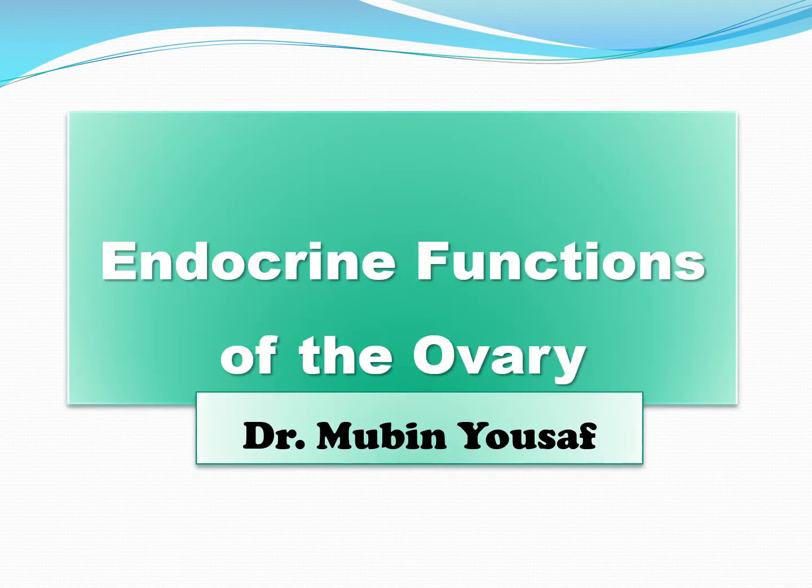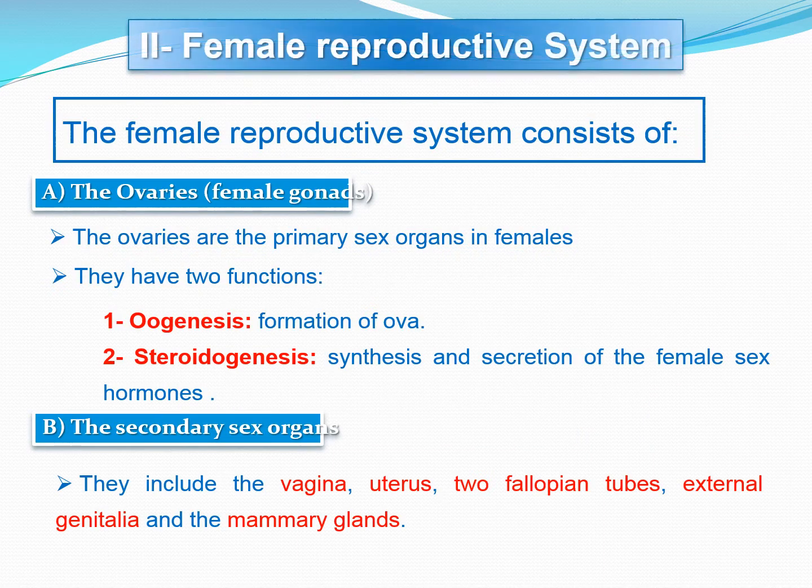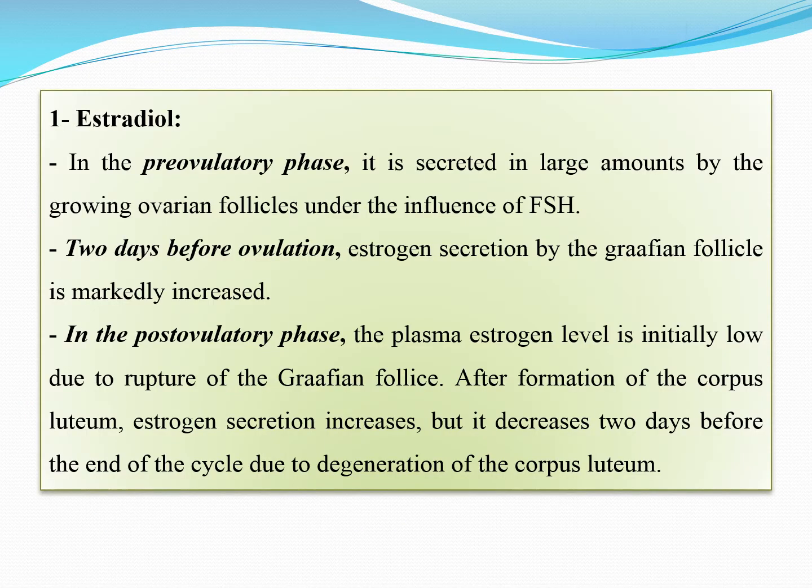Let us describe today the new topic, that is the endocrine functions of the ovary. A brief review about the previous lecture: the female reproductive system consists of the ovaries and the secondary sexual characteristics. The ovaries perform two functions, that is the oogenesis and the steroidogenesis, which means the synthesis and the secretion of the female sex hormones. These hormones in turn act on the uterus and produce the different changes.